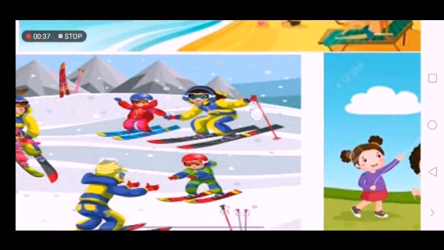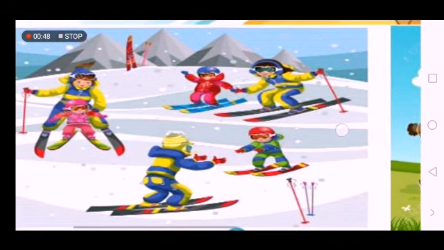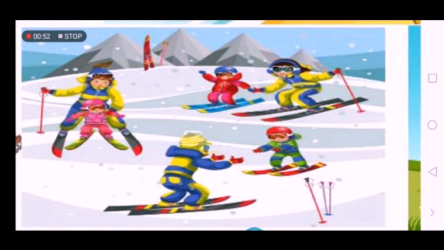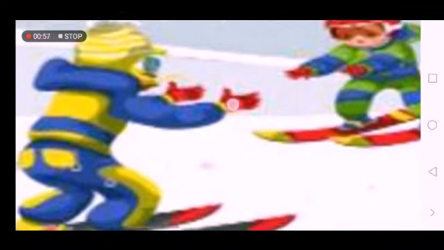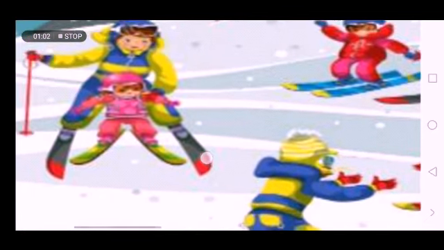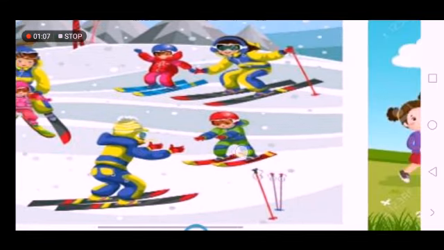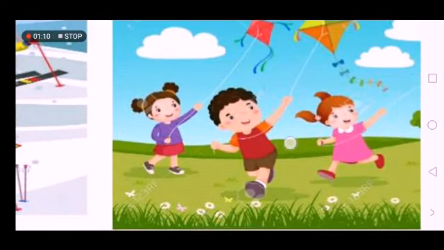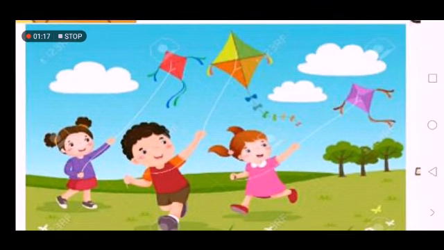Here you can see these kids are skiing or skating. Skiing and skating need snowy weather, okay? See, they are using the skating board and they are skiing in the snow. So this needs snowy weather. If you are enjoying flying kites like this, kites need wind.